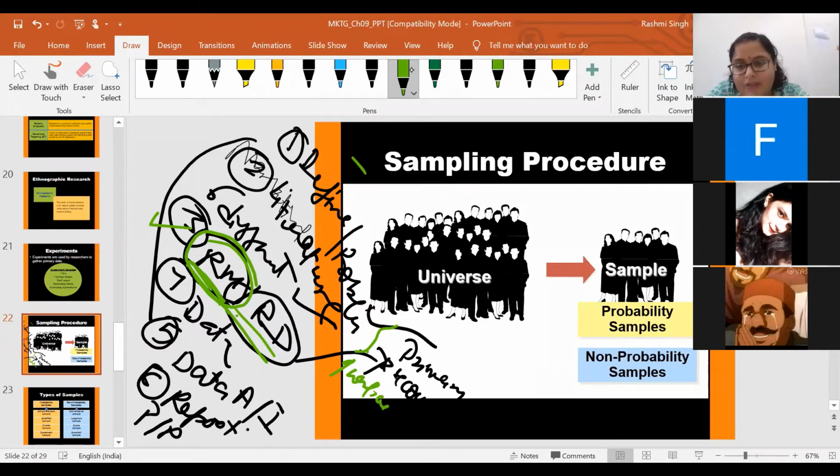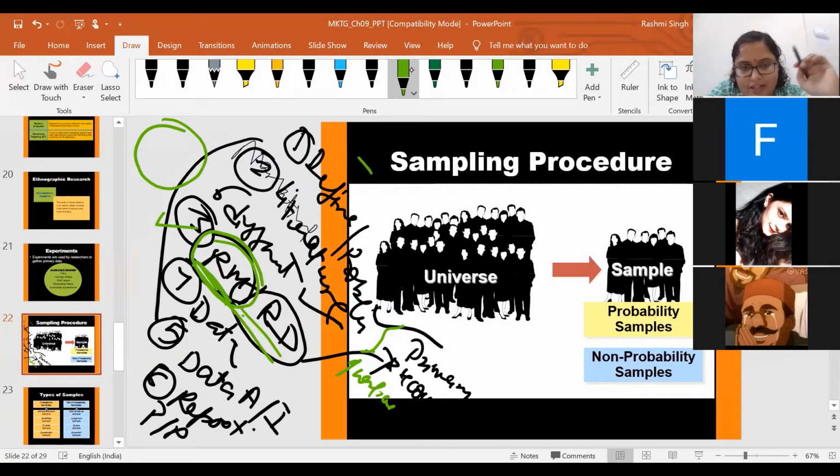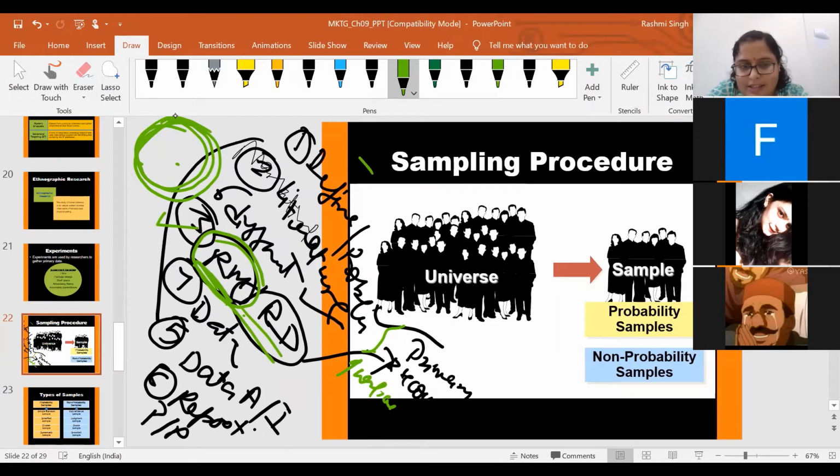sample, or basically there are different sampling procedures. Sampling is basically how will you choose your sample from the population. Population is basically the group of individuals having some characteristic of your interest. Suppose I want to collect some data from those who are shopaholics. Then in that case, all the consumers in Odisha or all the consumers in India who are shopaholics will be my population, and from that population I'll select some sample.